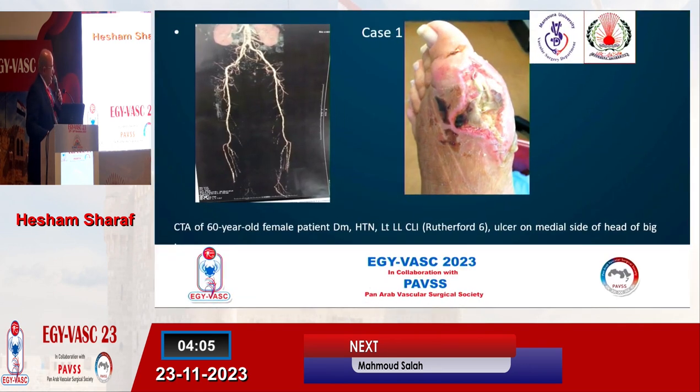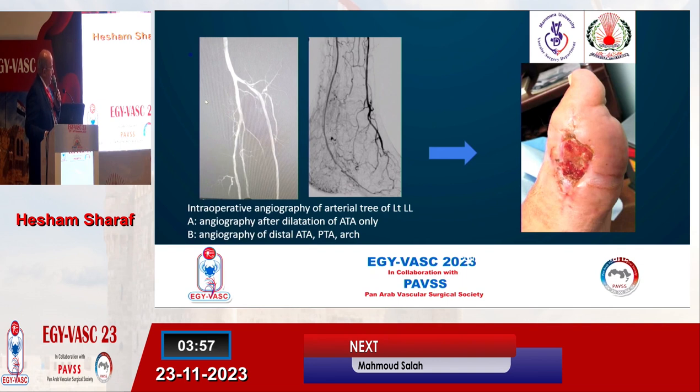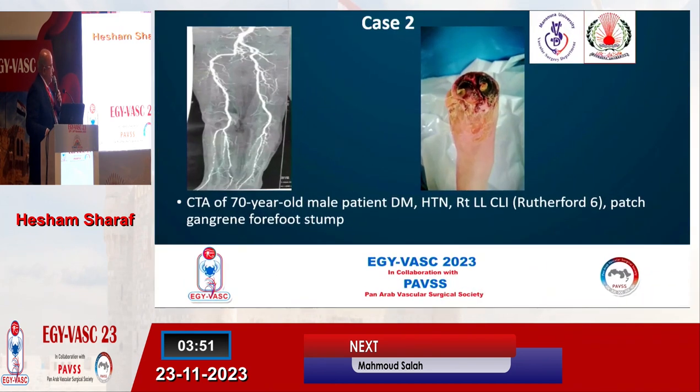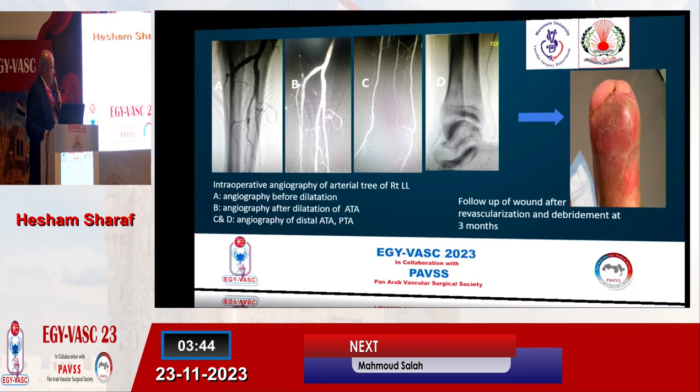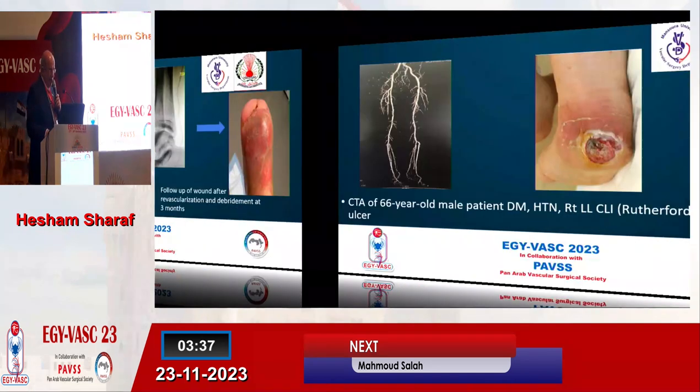This is one of our cases with anterior tibial occlusion, and this is after successful angioplasty and healing of the ulcer in the big toe. Another case with gangrene of the stump after TMA, and we dilated the anterior tibial artery up to the patent arch, and we can show the presence of patent anterior and posterior tibial arteries and the healing of the ulcer.